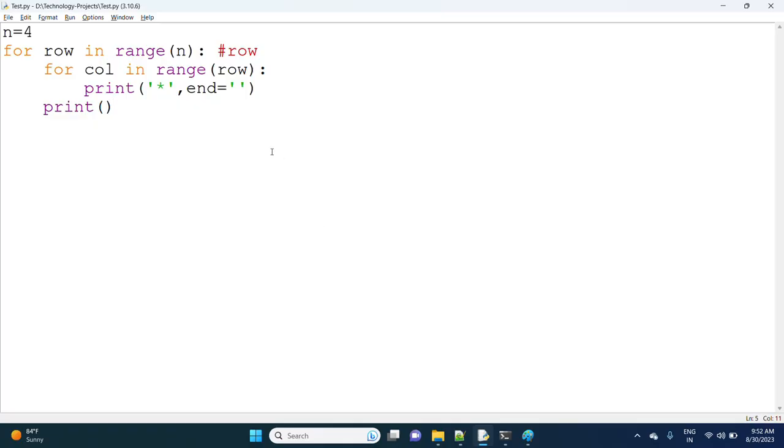Now observe what happens. Max 4 means range is n minus 1, but it starts from 0, so 0 to 3. 0 to 3 means 4 iterations will come. But for column in range of 0, what is the value?